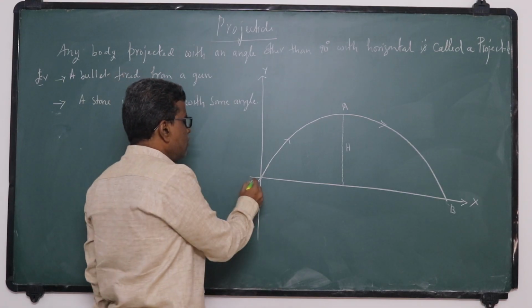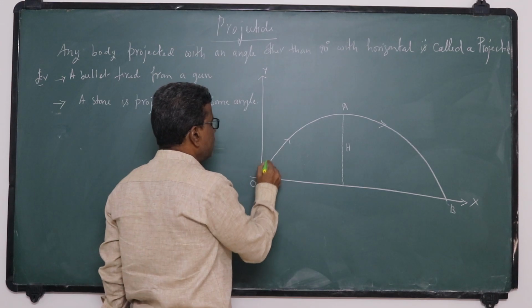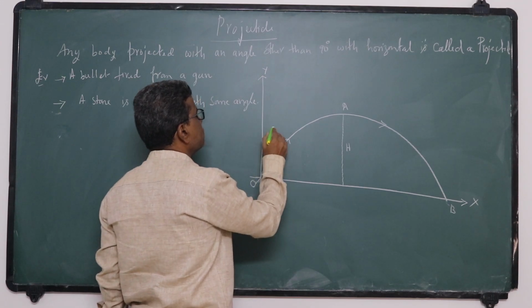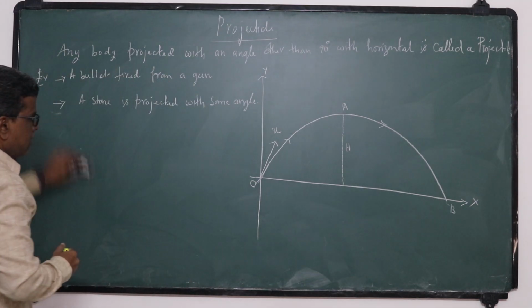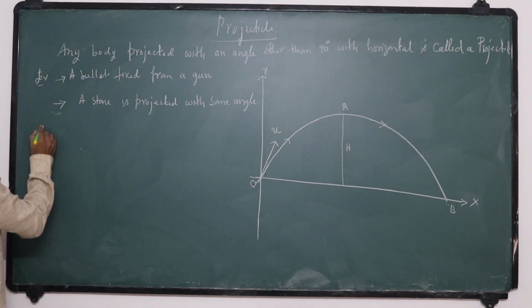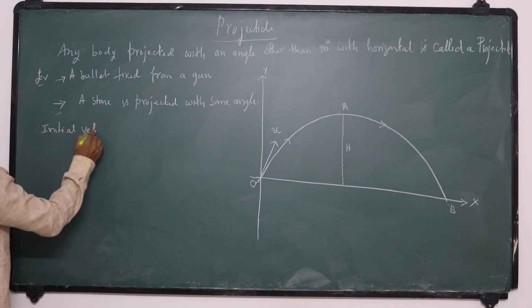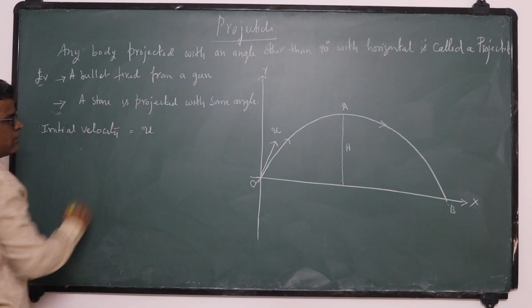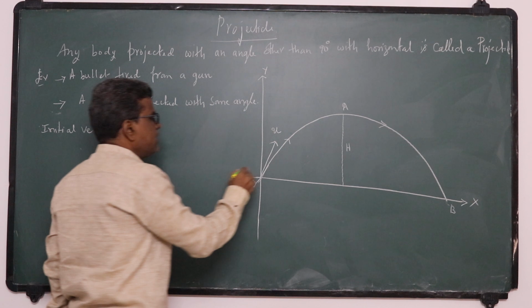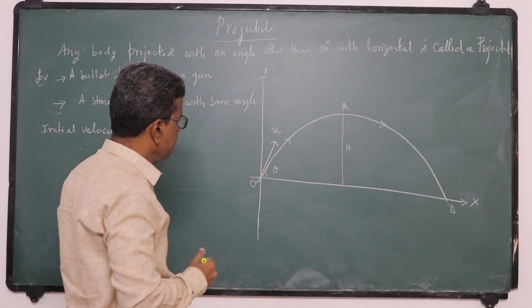Now if it is projected like this, making an angle theta with the horizontal, let u be the initial velocity. I consider a projectile with the initial velocity u, which makes an angle theta with the horizontal. What is theta?